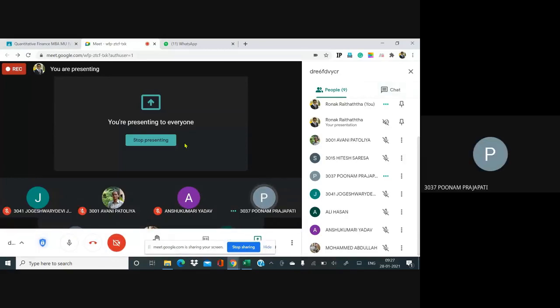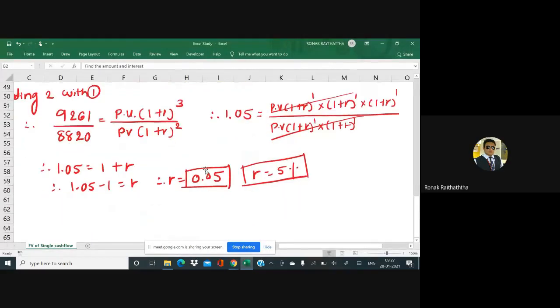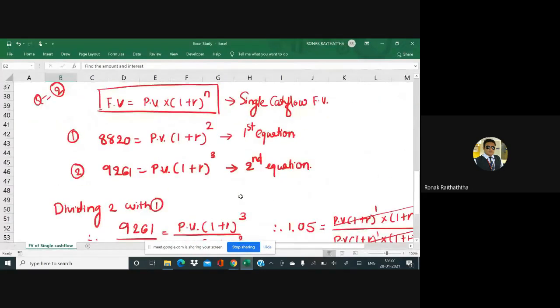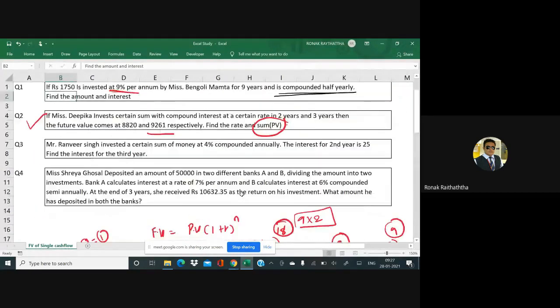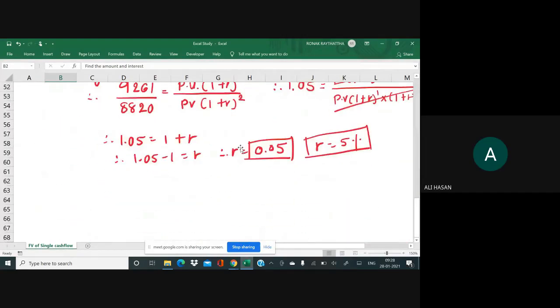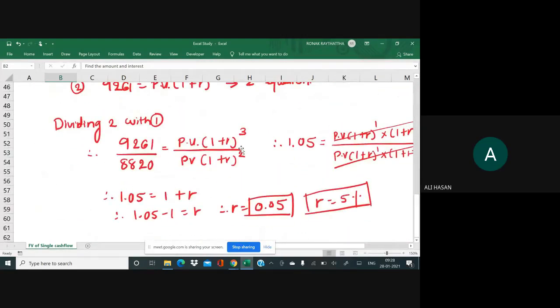Yes, sir. Good. But they haven't stopped there. There is one more requirement. What is the requirement? Check it out in the question. Find the rate and PV. That is the present value. Can you again give me the idea how to find the present value? From the previous equation, we can go back.